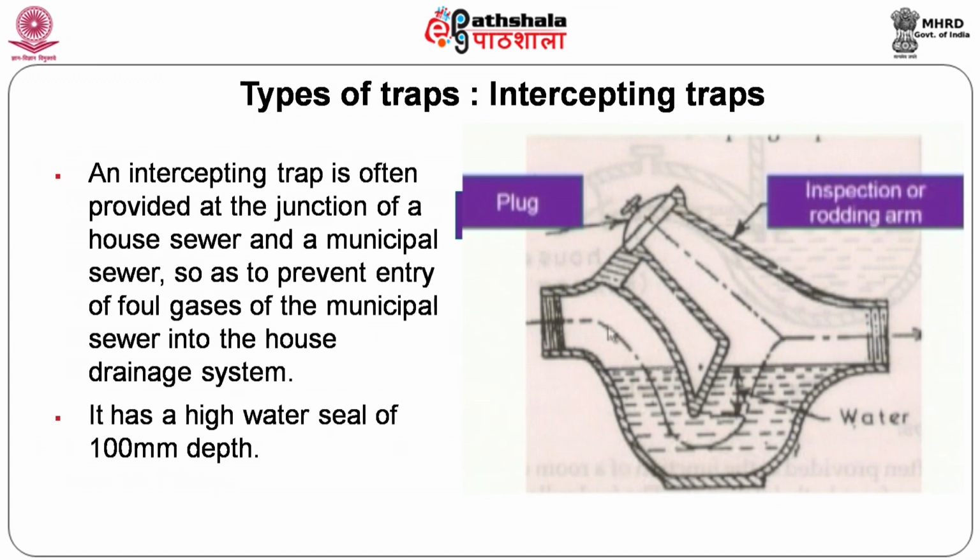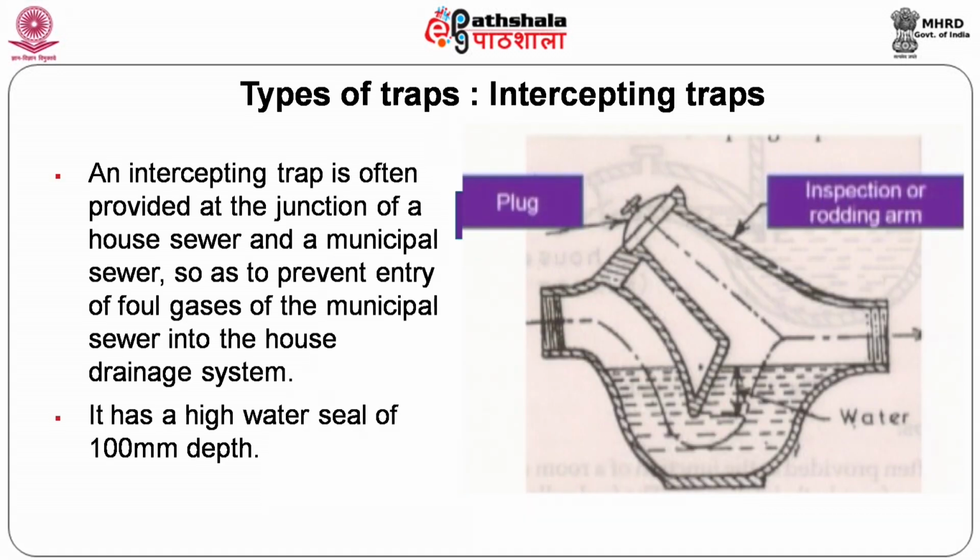So, this is the intercepting trap. It is provided at the end of the house drainage connected to the street drainage. An intercepting trap is often provided at the junction of the house drainage and the street drain, in order to prevent the foul gas from the municipal sewer from entering into the household.